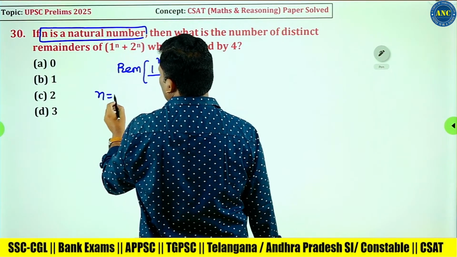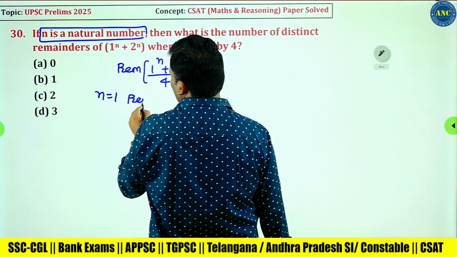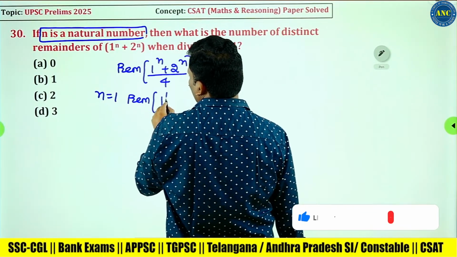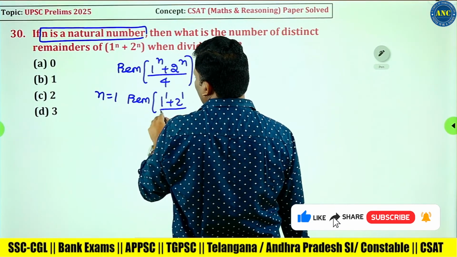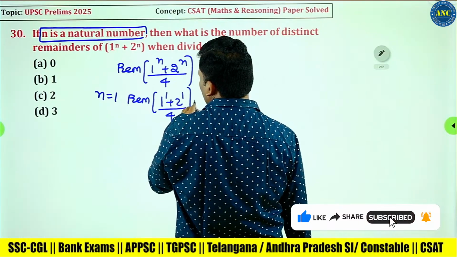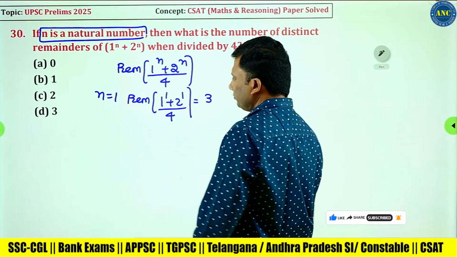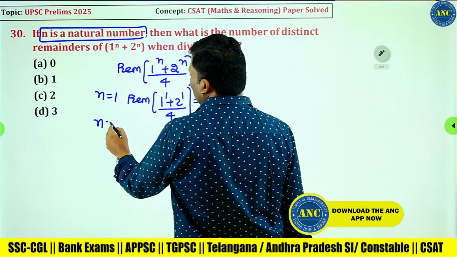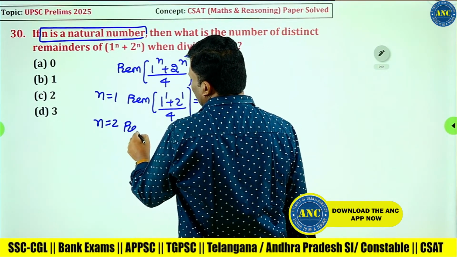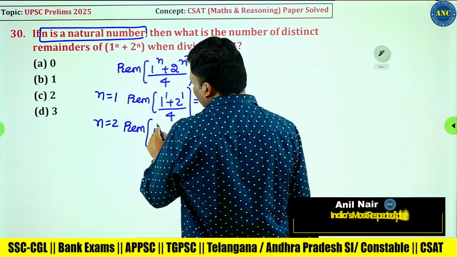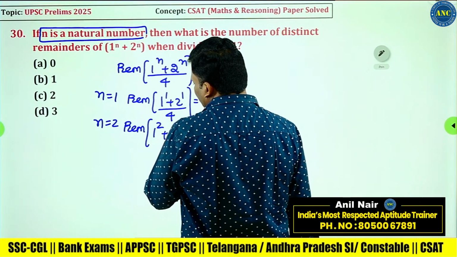If I put n equivalent to 1, this will become 1 power 1 plus 2 power 1 divided by 4. 1 plus 2, it is 3. One remainder we got. If n equivalent to 2, the remainder is 1 square plus 2 square divided by 4.